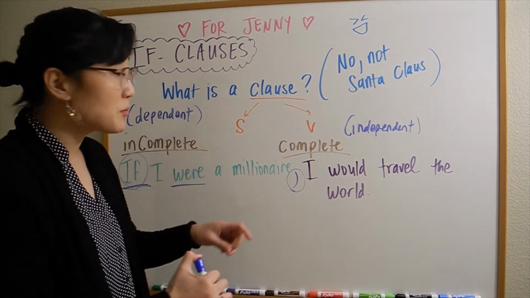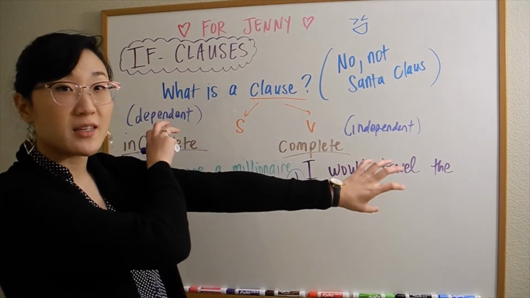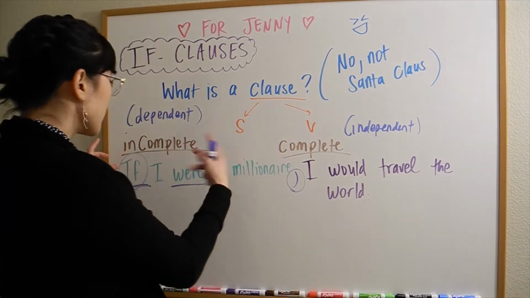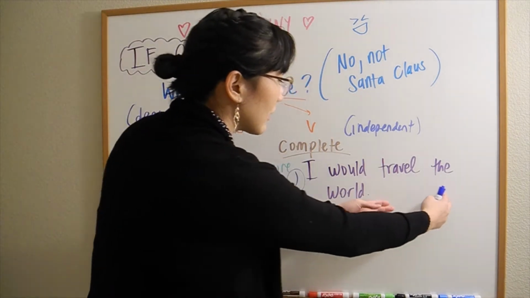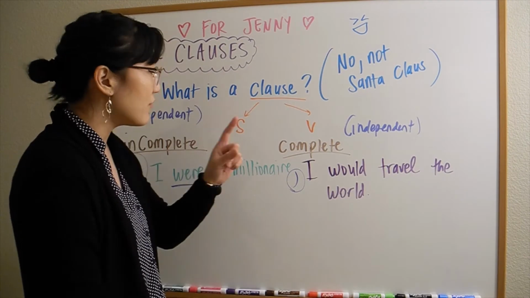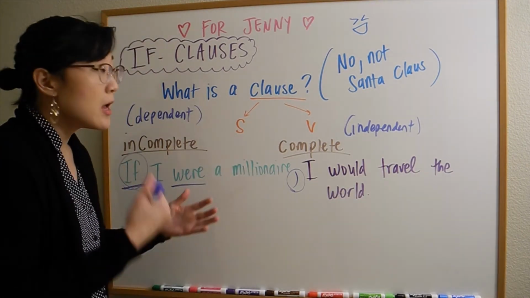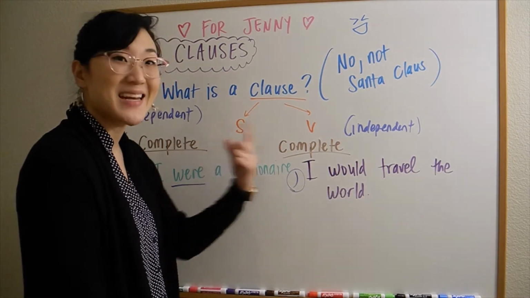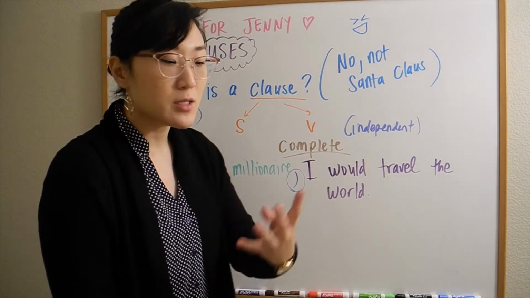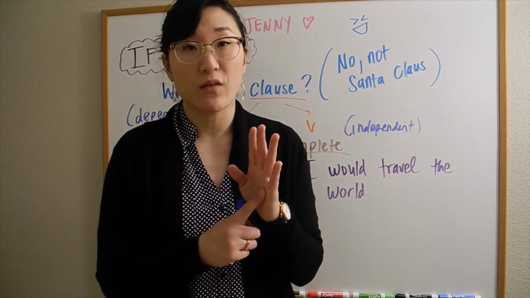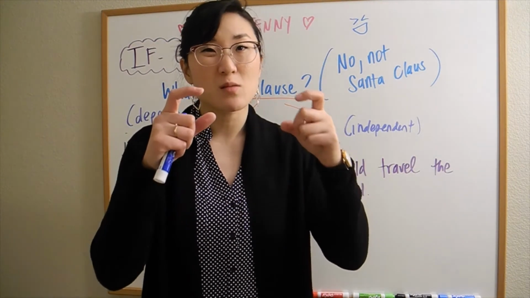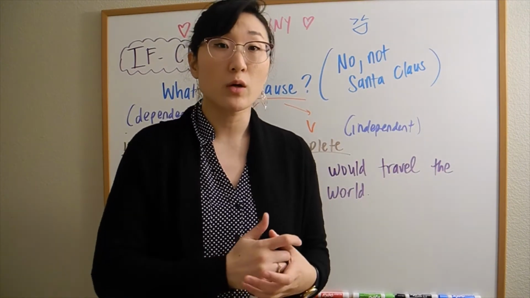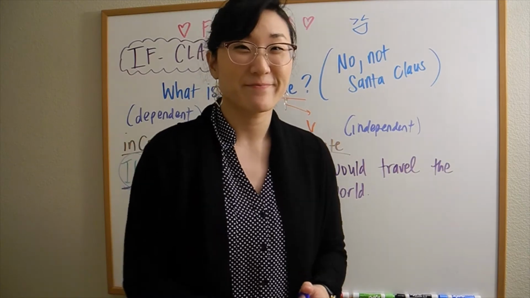Now, I have the option of kind of reversing these. I could say, with no comma, I would travel the world, if I were a millionaire, with no comma. However, if you have this if clause first, it's crucial, it's important that you add this comma to separate the dependent and independent clause, okay? Now there's 4 types that we're going to review in this video. There's more grammar specific rules for each one, but I'm going to give you a general overview. And if you have more questions, we can go over it together, okay?